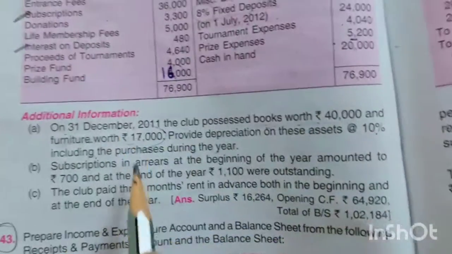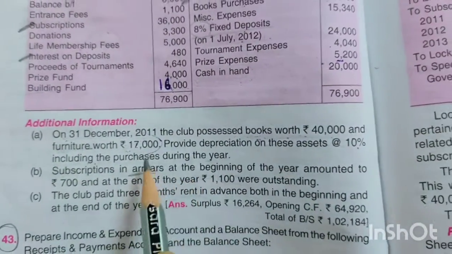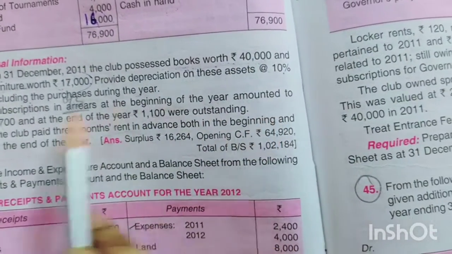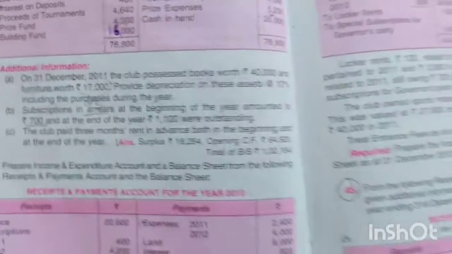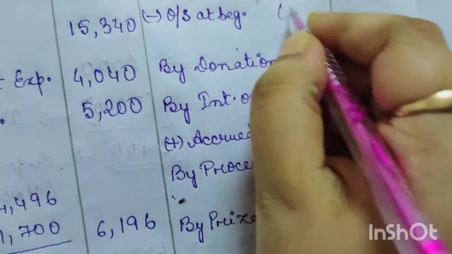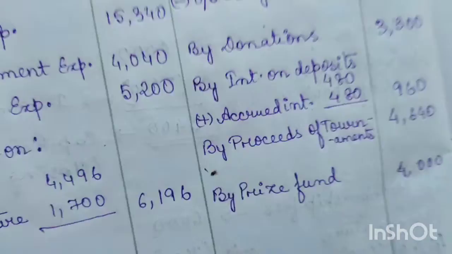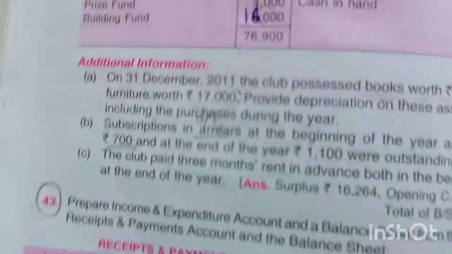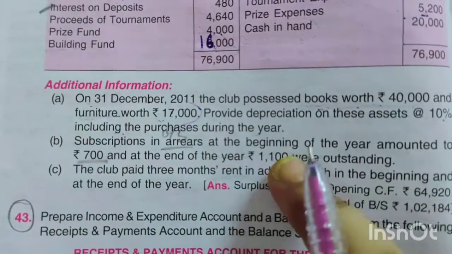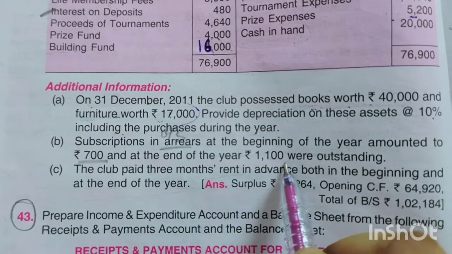Okay, so arrears, we know arrears means outstanding. So outstanding at the beginning of the year was 700. So deduct 700 outstanding at beginning, and again we had some outstanding at the end of the year also. How much? 1,100. That must be added.